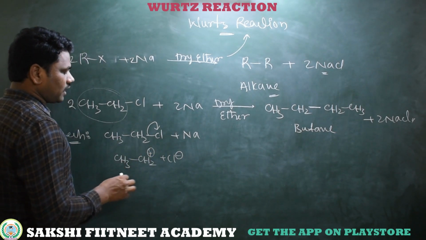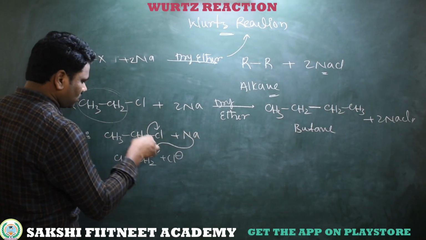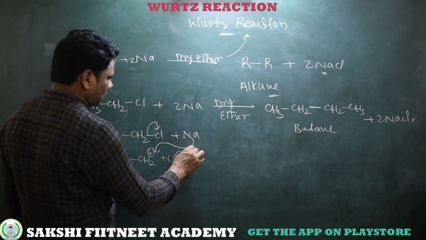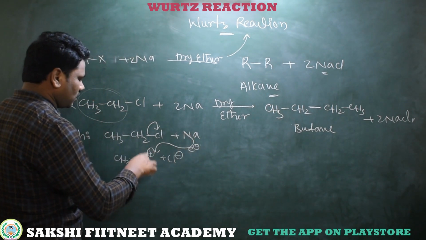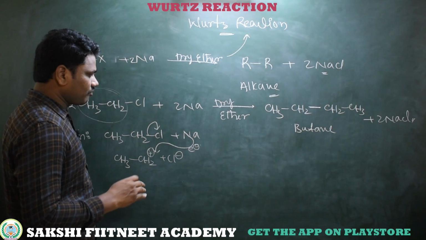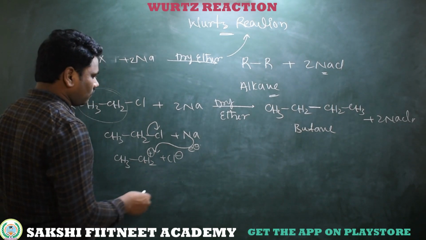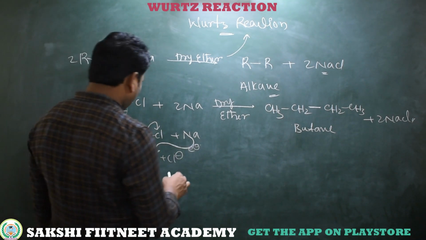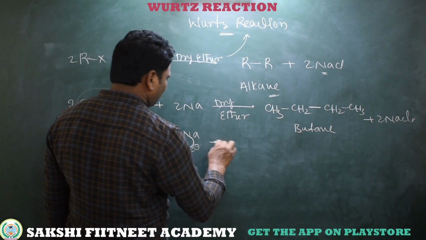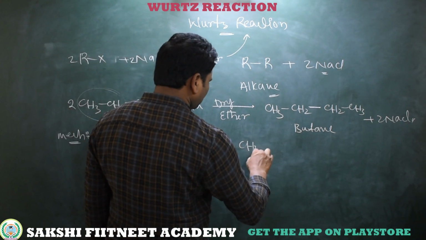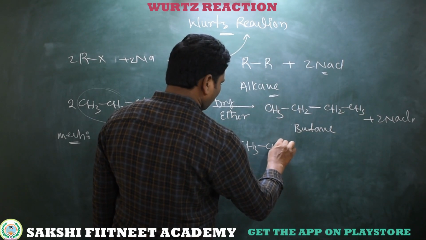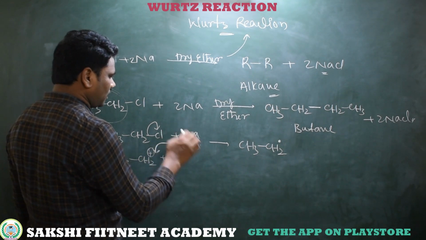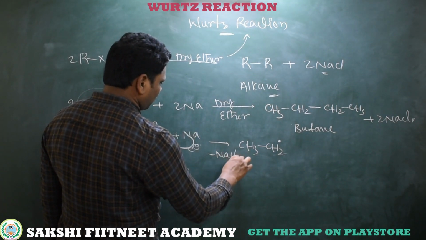Now single electron transfer takes place from sodium to this carbocation, that means this carbon which has a positive charge. We know that sodium belongs to the first group, ready to generate one electron. So single electron transfer takes place from sodium to this positively charged alkyl carbon. Then we get a radical, CH3CH2. After gaining the electron, this carbon becomes a radical, and here we have Cl minus. After donating the electron, Na becomes Na plus, forming NaCl, Na plus Cl minus.